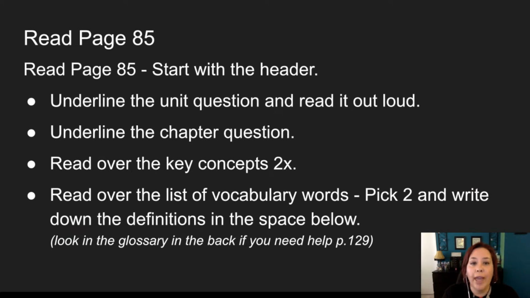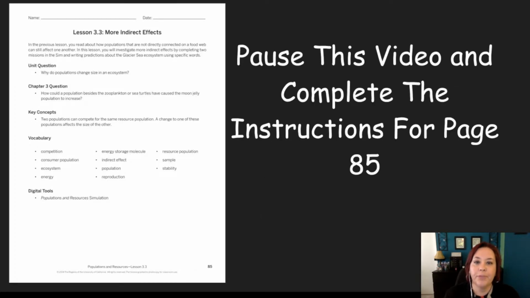All right, first things first, let's take a look at page 85. You're going to go ahead, read the header first, underline that unit question and read it aloud, underline the chapter question, read over the key concepts 2 times, read over the list of vocabulary words. Now pick 2 of them and write down the definitions in the space below, just for review. And if you need some help, you can look in the glossary and it's in the back on page 129. So go ahead, pause this video and complete the instructions for page 85.